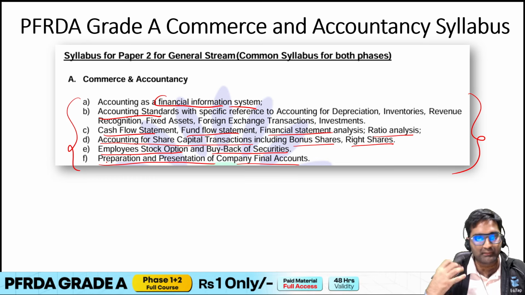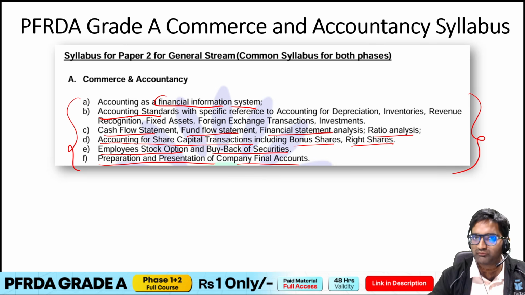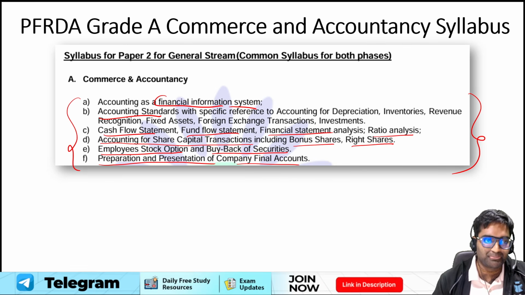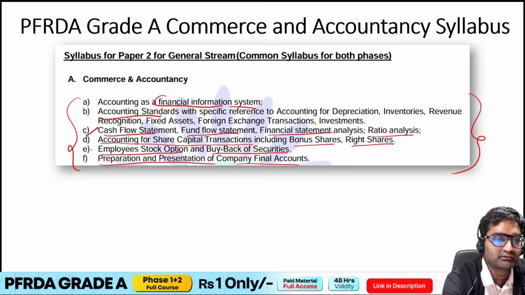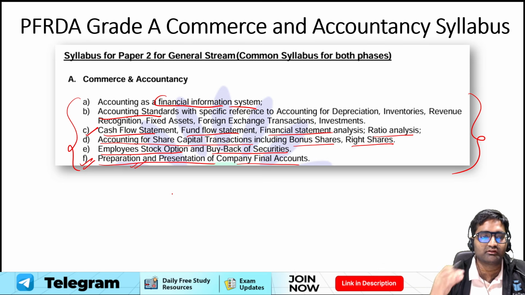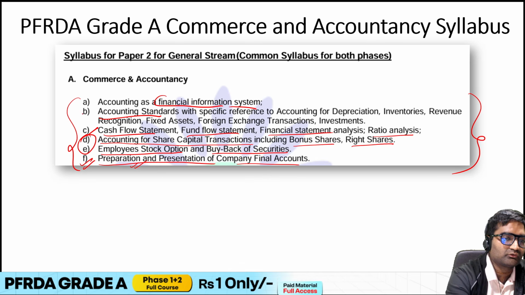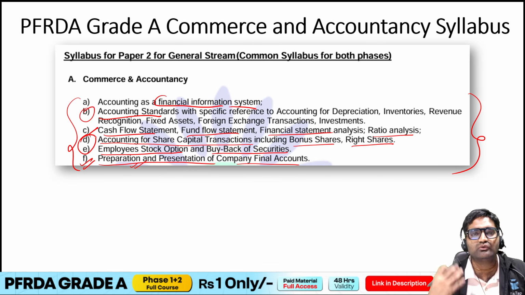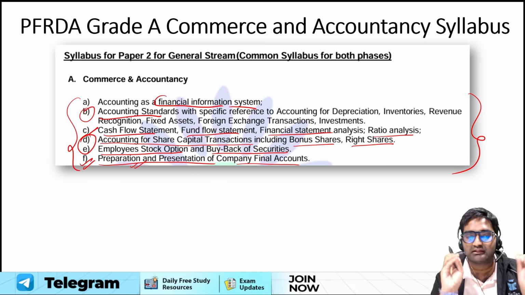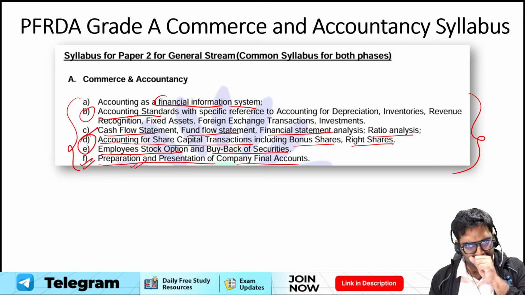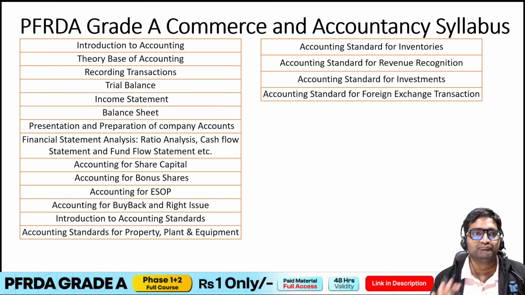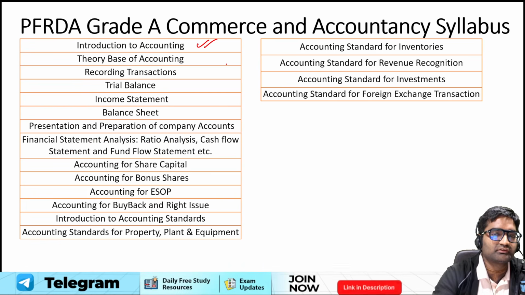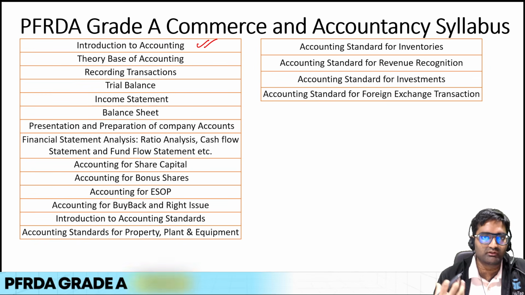But apart from this, they do ask questions from a few basic topics also. If you have to prepare a cash flow statement, or go through preparation and presentation of company final accounts, and then move towards topics in accounting standards, you should be knowing a few basics which are not explicitly mentioned in this syllabus. So what are those basic things that you should be knowing? Introduction to accounting, this is something that you should be knowing. What's accounting all about?